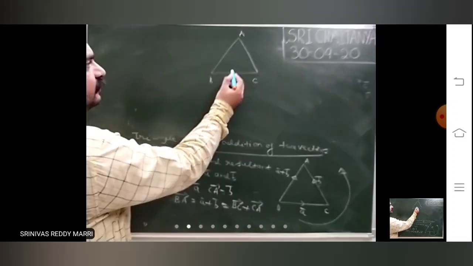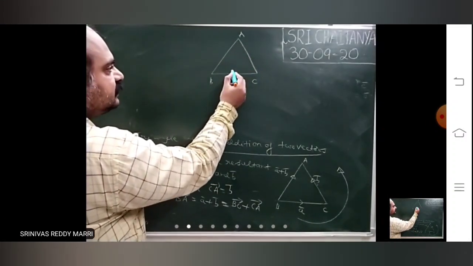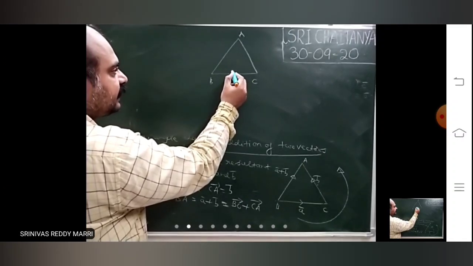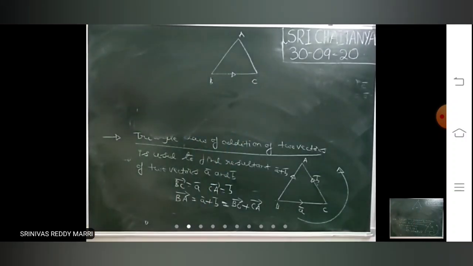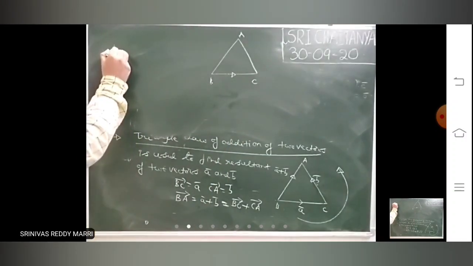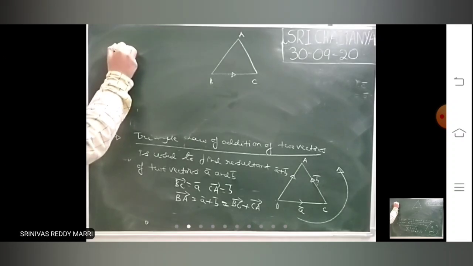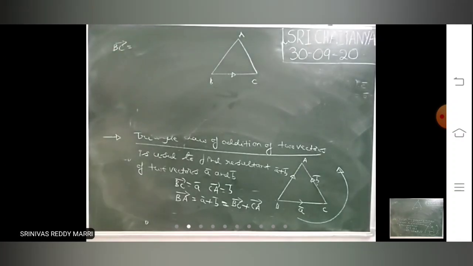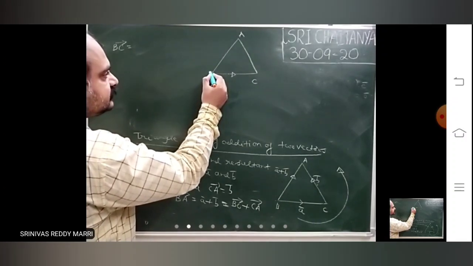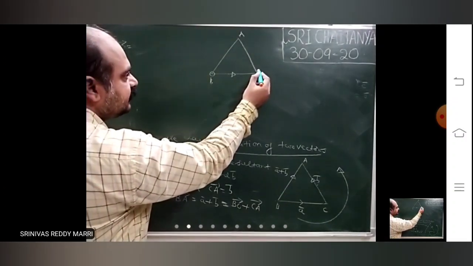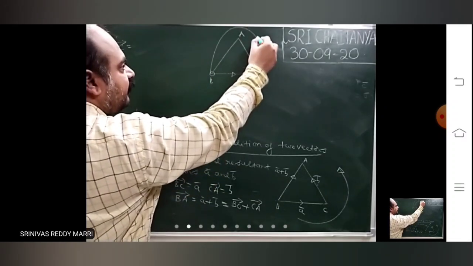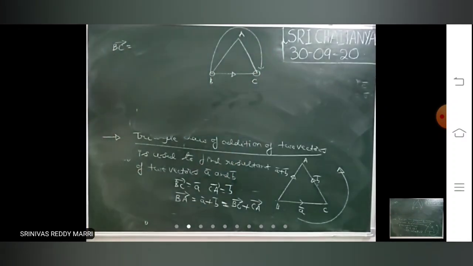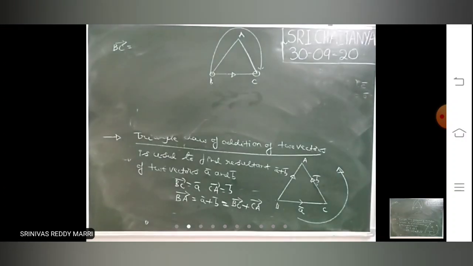Suppose I want to calculate BC bar. Whatever you want to calculate, you indicate its direction. What the triangle law states is that BC bar, with this as the initial point and this as the terminal point, is the sum of all the vectors written from the initial point to the terminal point.